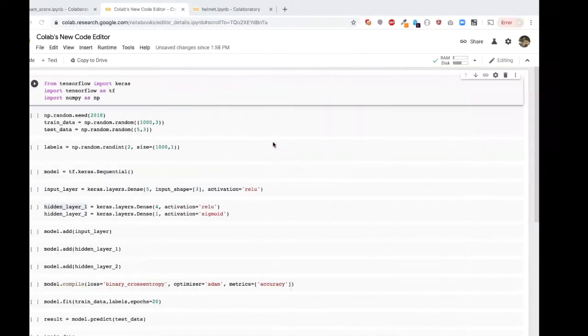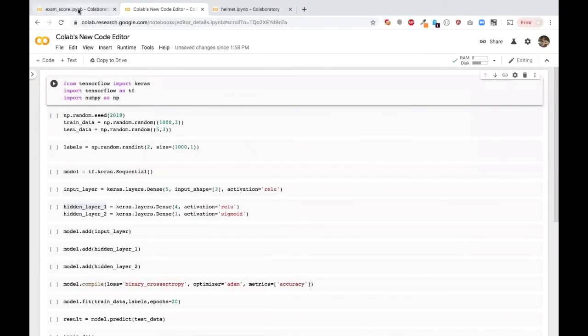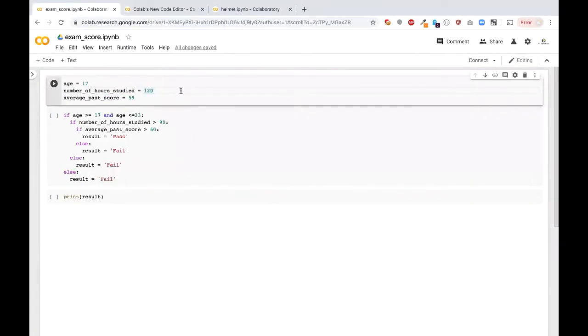Okay, so this is a small code I have written in Python. I have three variables: age, number of hours studied, and average past mark or past score.